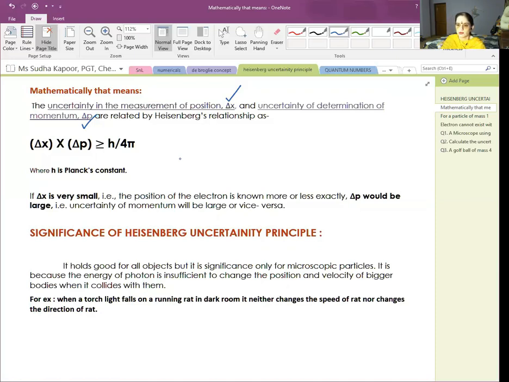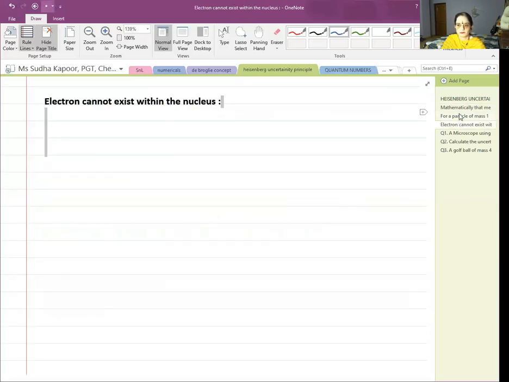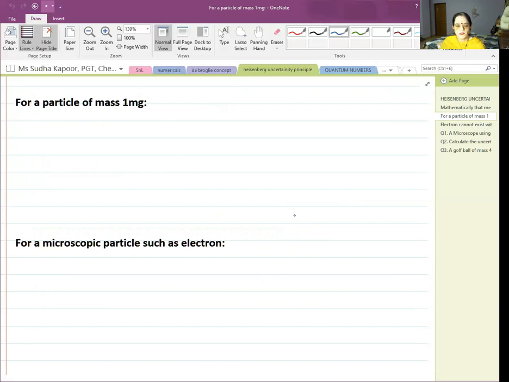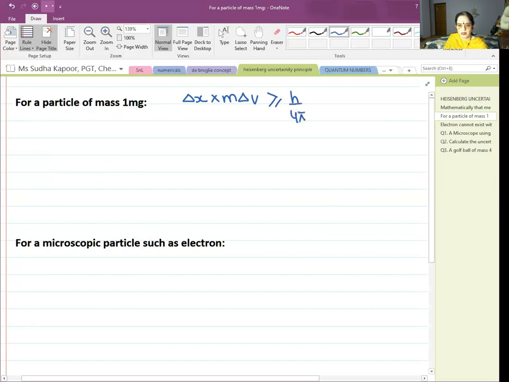So now let's come to the other example, for a particle of mass 1 milligram. Now let us try to find out the velocity when the particle is of 1 milligram. Suppose we have taken a very small particle, applying the Heisenberg uncertainty principle: delta x into m delta v is greater than or equal to h upon 4 pi.